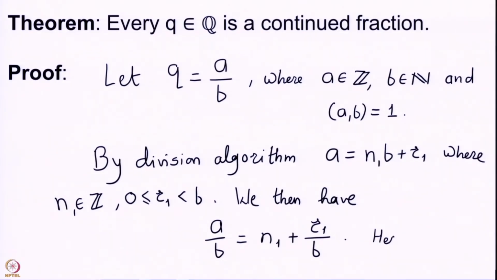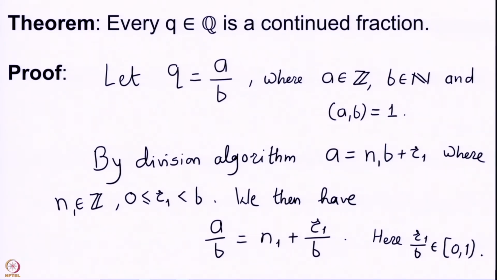So, r1 by b belongs to the interval [0, 1). Since r1 is strictly less than b, r1 upon b is a rational number which is less than 1. And because r1 can be 0, r1 upon b can also be 0, but it is otherwise strictly between 0 and 1.